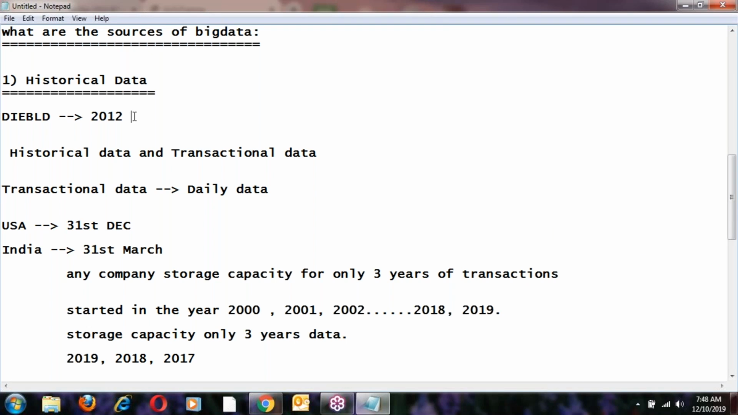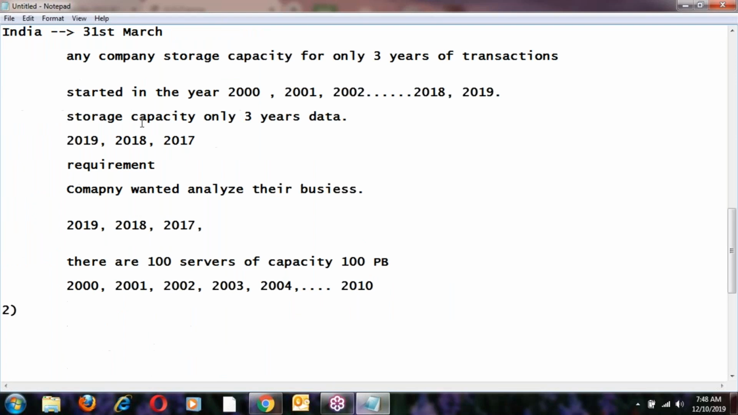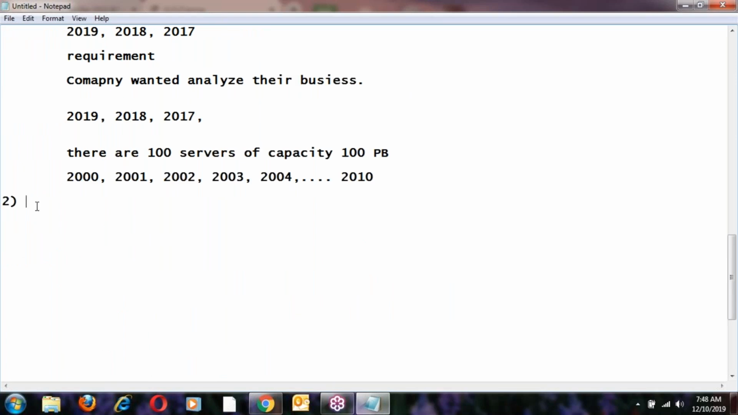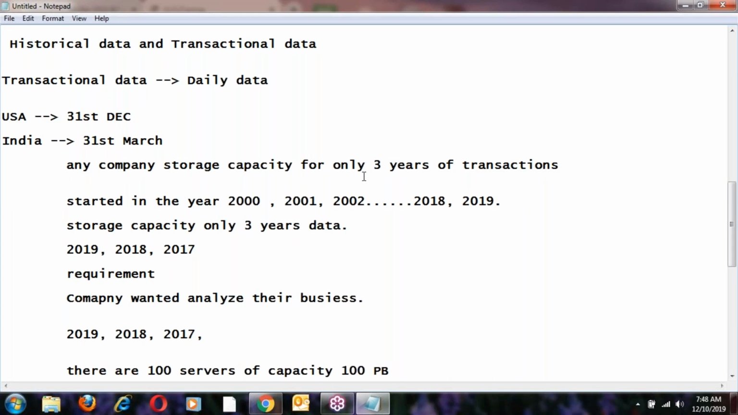To overcome that scenario, they started working with Hadoop. Because of my Java experience and data center experience, we started working with Hadoop. So historical data is one of the examples. Historical data means a lot of data, petabytes of data. This is one of the examples of big data.